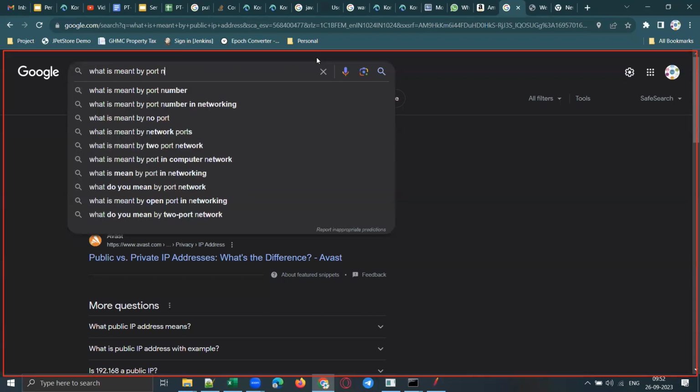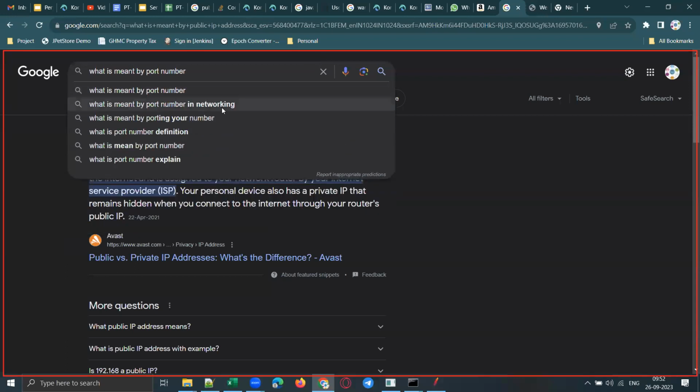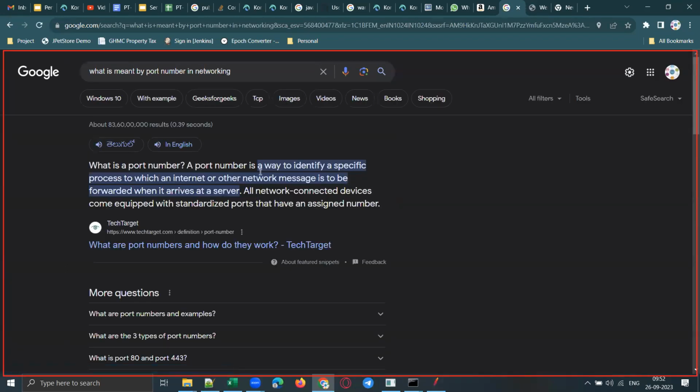Let me search port number in networking, right? So what is a port number? A port number is a way to identify a specific process to which an internet or other network message is to be forwarded when it arrives at a server.